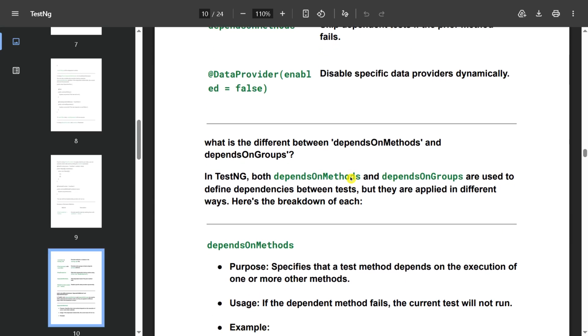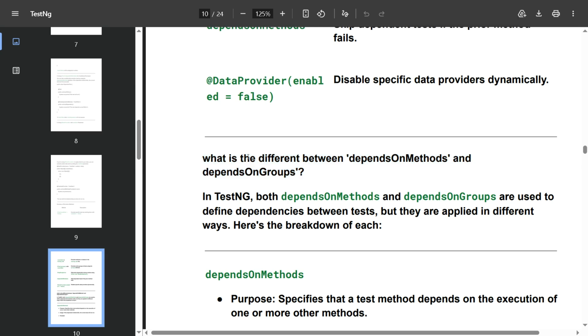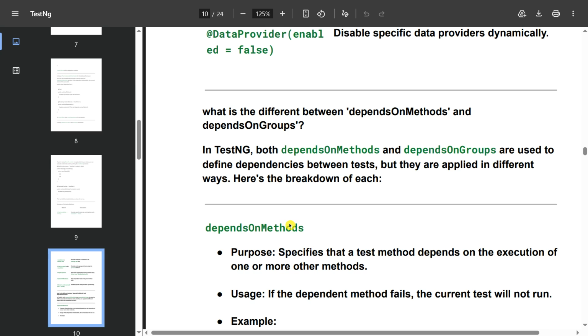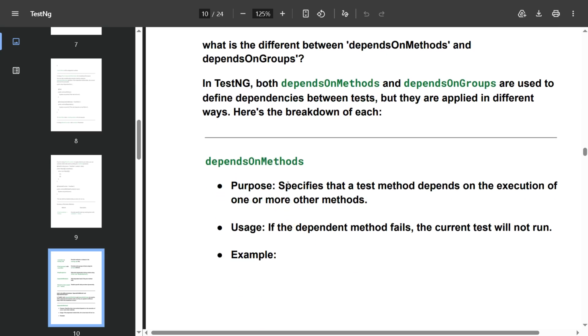And what is the difference between dependsOnMethods and dependsOnGroups? This question is also asked in TestNG. So you can say in TestNG both dependsOnMethods and dependsOnGroups are used to define dependencies between tests, but they are applied in different ways. Here is a breakdown of each. dependsOnMethods: purpose,